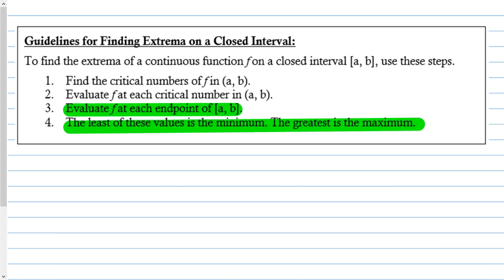Now I'm going to show you how you're actually going to determine whether it's a minimum or a maximum. So the guidelines are basically what we've been doing. Find the critical numbers, plug them in, get your y. But then, to actually figure out which is the min and the max, you're also going to plug in the endpoints. So your interval comes into play here. You've got to plug in those x's to see what y would be. And then from all of your answers, you determine which one is the smallest y and which one is the biggest y, and that's how you determine your min and your max.